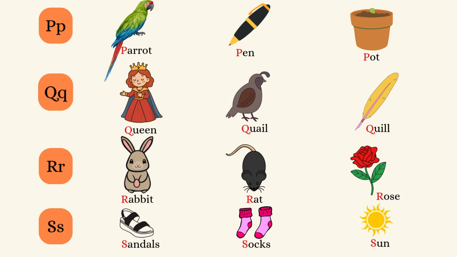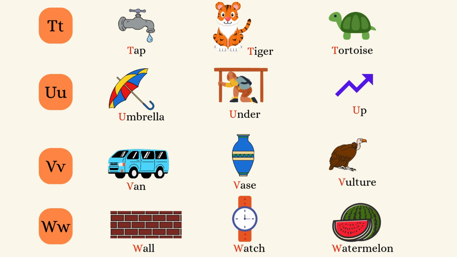Queen, quail, quill. The sound of R is R. Rabbit, rat, rose. The sound of S is S. Sandals, socks, sun. Let's learn T, U, V, and W.